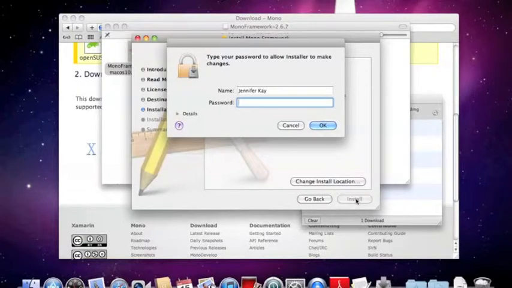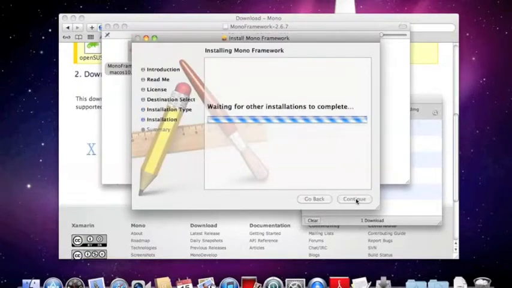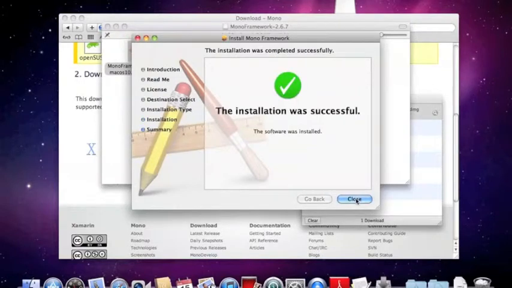And I forgot to mention you have to be the admin, so let me type my password. Bing, bang, boom, we're done. So Mono's installed.